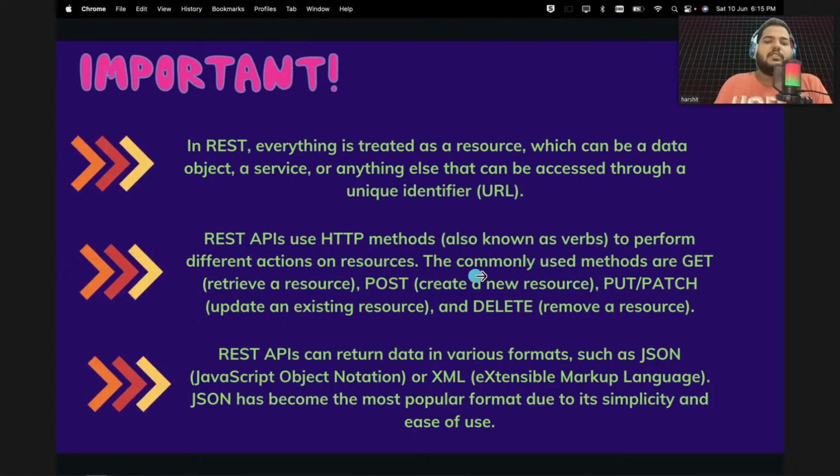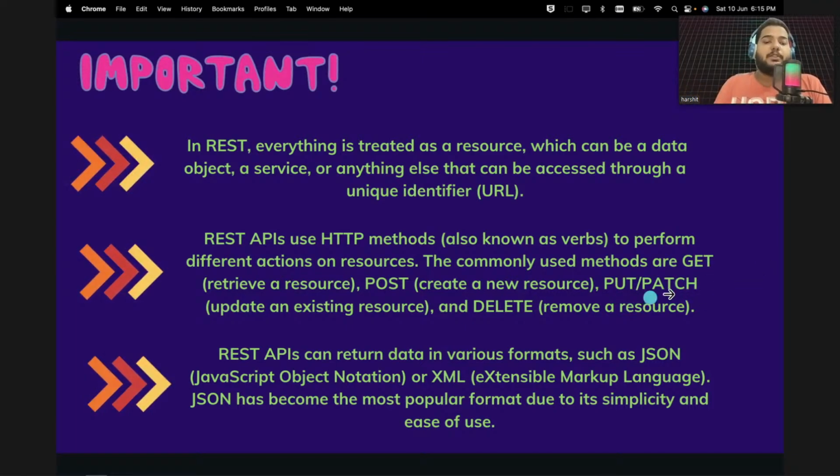Here we say the commonly used methods are GET. GET means retrieve a resource. It means you are fetching, let's say, your photos, or your YouTube videos, or your chats. It's just a read operation, getting information. The second method is POST. POST means create a new resource, as I was talking about. Like in Facebook, you give your first name, last name, email address, and password, and you create your account. This is the POST request, in which you are actually posting something. You are giving the details to your backend and saying create my account.